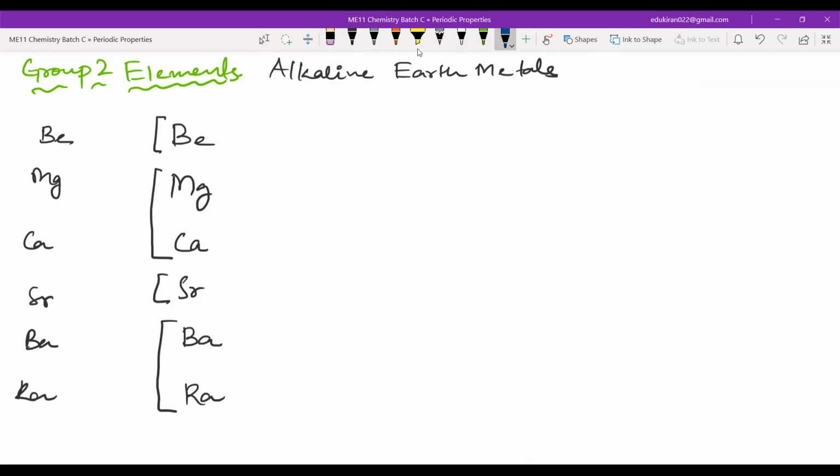Now, coming to the electronic configuration, for that we first need the atomic numbers. The atomic number of beryllium is 4. For magnesium, it is 12. Calcium, 20. Strontium, add 18, 38. Now add once more 18, 56. Now add 32, 88. Very good.